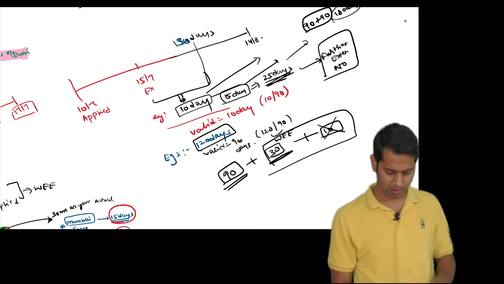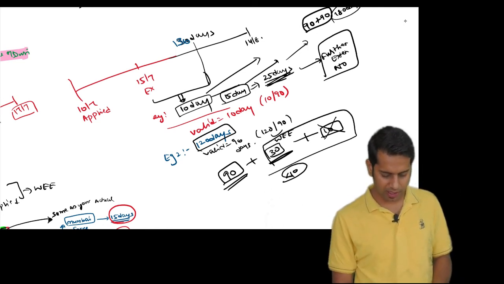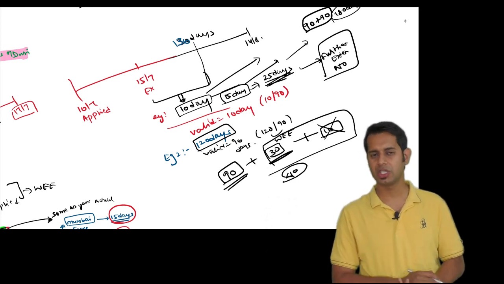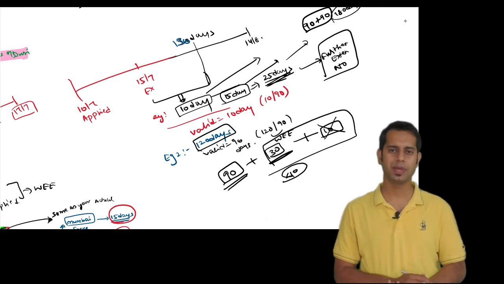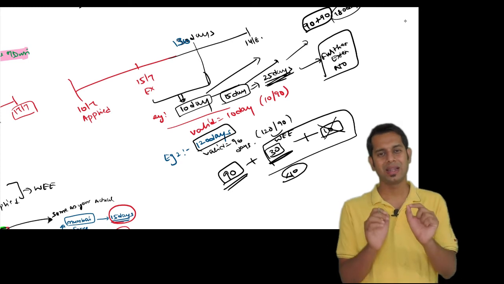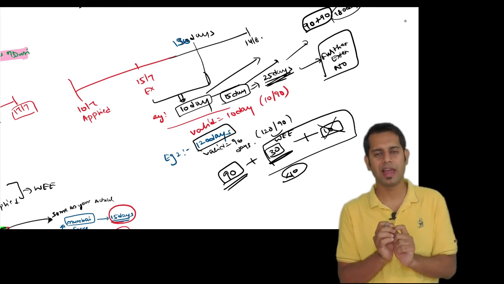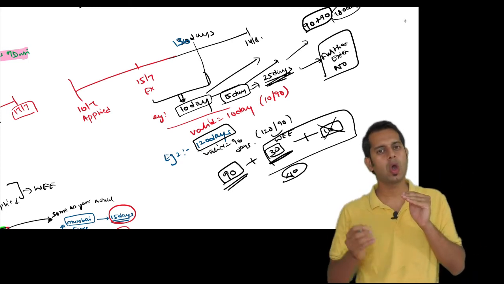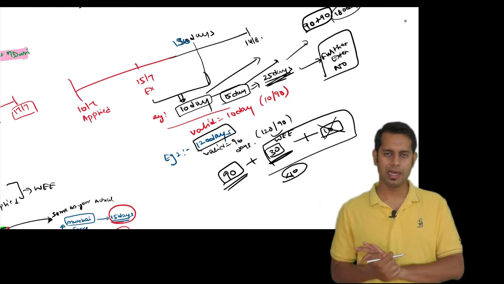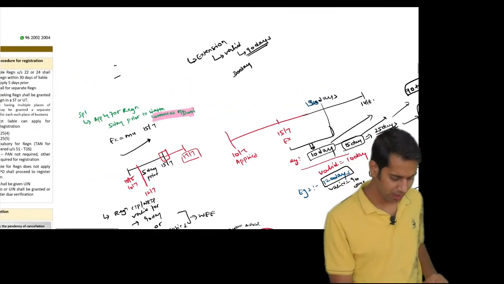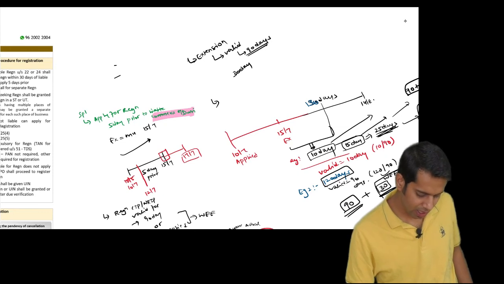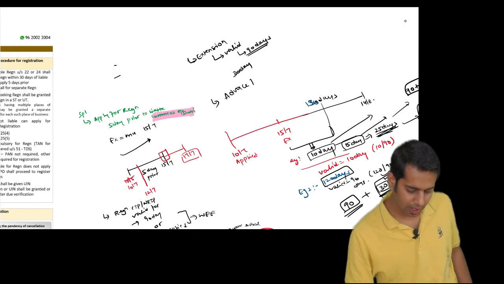You can take extension at the first place only; you could have taken extension for 40 days. Second time extension will not be given to you. Again, at the time of extension also, the registration will be valid for the number of days you have sought or 90 days, whichever is earlier. This is the second condition, third condition, sorry. Last condition is advance payment of